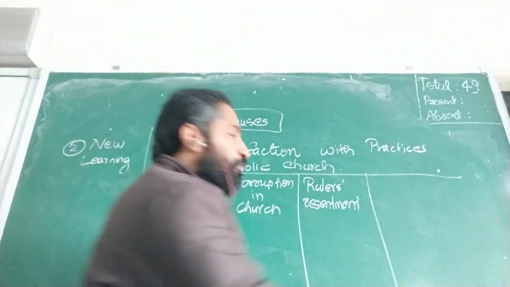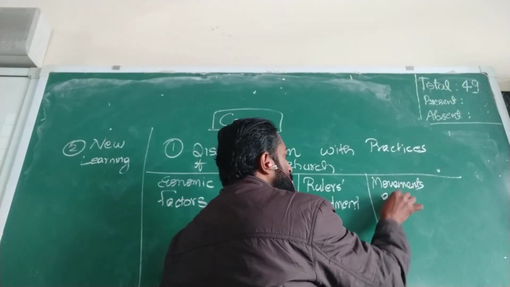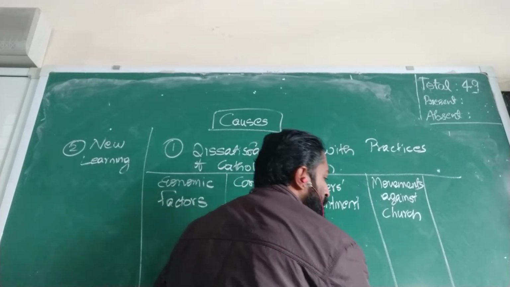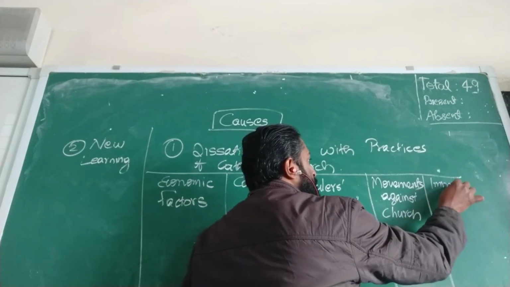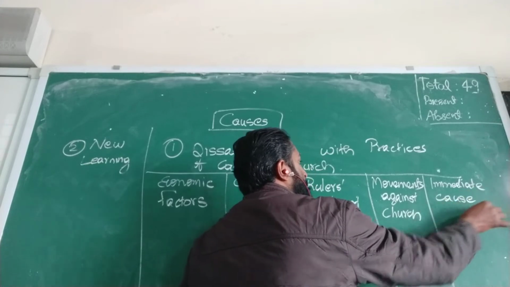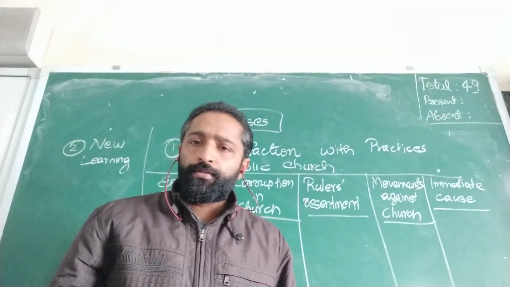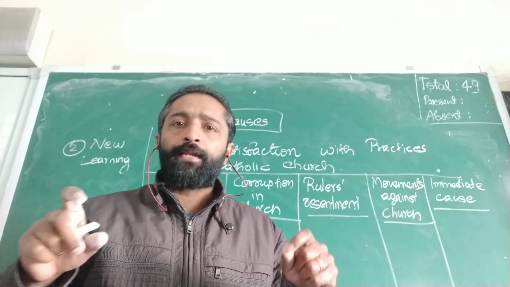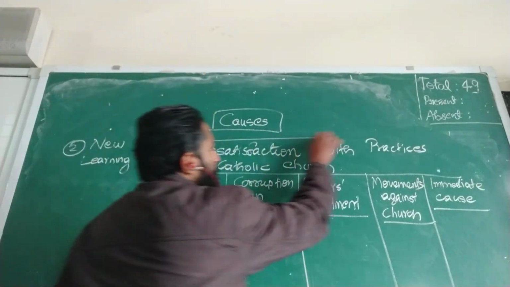The fourth one is movements against the church, and the last one, immediate cause. These are the 5 reasons that come under the heading of dissatisfaction with the practices of the Catholic Church.